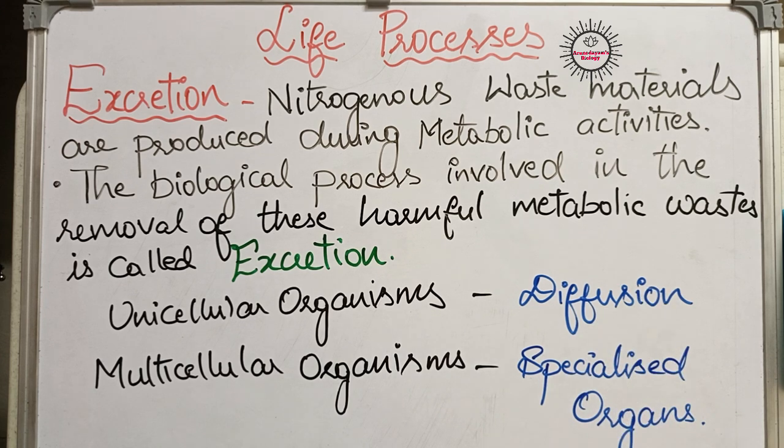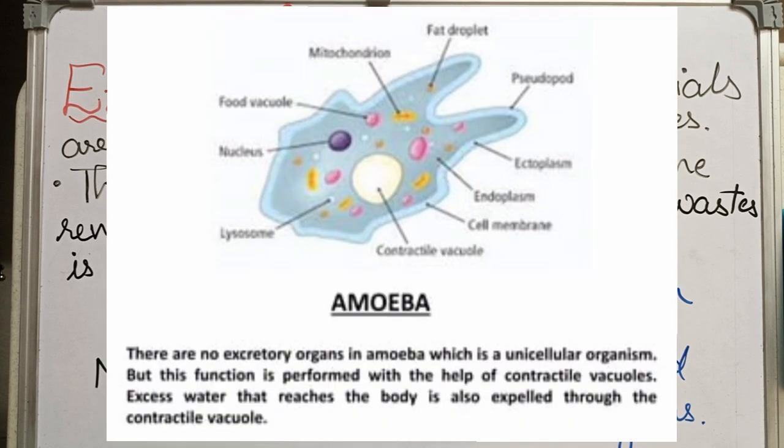Simple diffusion, that means, take amoeba as an example. In amoeba and paramecium, a contractile vacuole is present. The vacuole collects all the waste materials produced in the body of that organism. That vacuole moves to the surface of the body, bursts open and releases those waste materials into the surrounding water. This process is called diffusion. Maybe you remember the definition of diffusion: movement of molecules from higher concentration to lower concentration, isn't it?